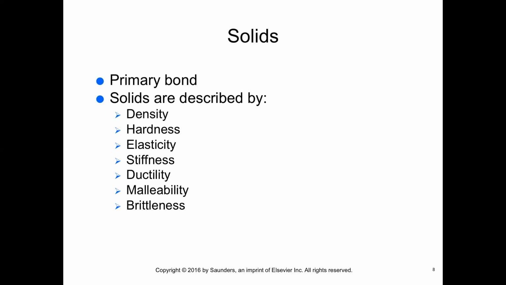A solid has a primary bond that holds it together, giving it strength and stability. Solids are described by their density, hardness, elasticity, stiffness, ductility, malleability, and brittleness. Density is a measure of the weight of a material as compared with its volume. It's a measure of the compactness of matter, or how much mass is squeezed into a given space. Hardness is the resistance of a solid to penetration. Hardness is used to define a material's resistance to wear and abrasion.